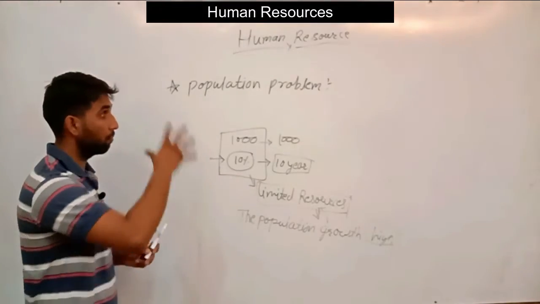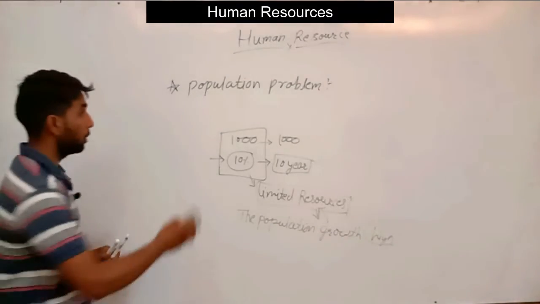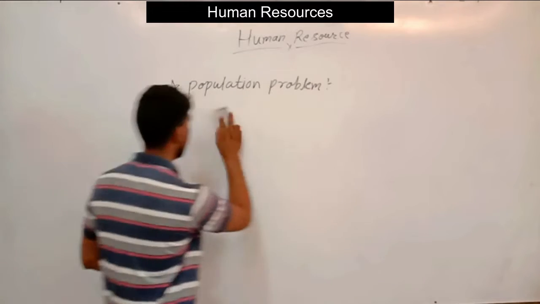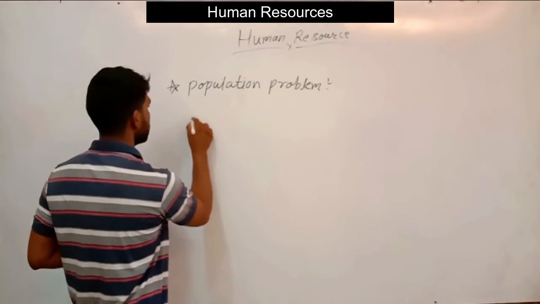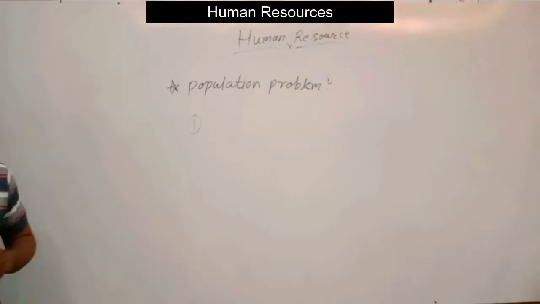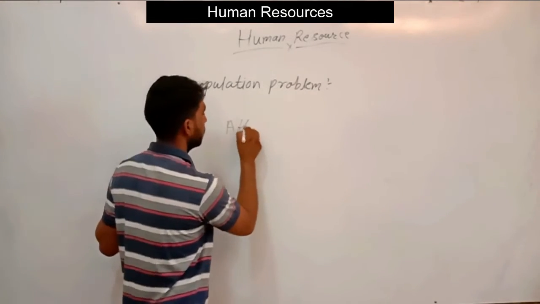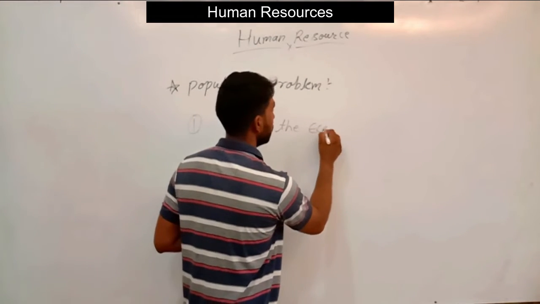So we have some points to take note of. The problems are here. Number one problem is the increase in population affecting the economic development.